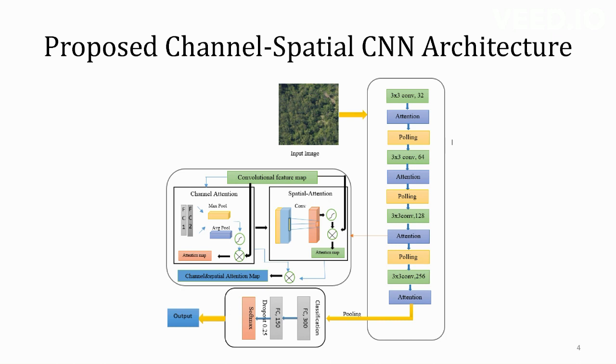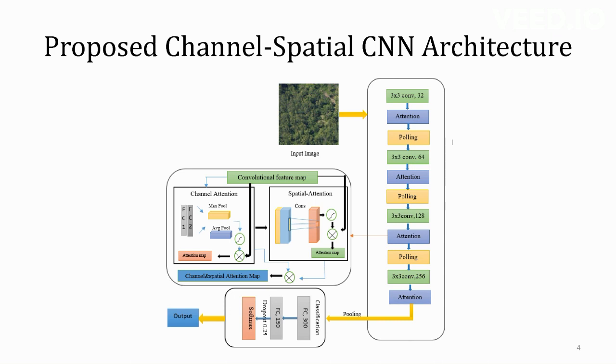Let me explain about the proposed architecture here. As you can see, the input image is passed to these convolutional layers. For every convolutional layer, there is a block called an attention block. We have used four attention blocks here. Firstly, the image is passed through a 3 by 3 convolutional block, and then it passes to the attention block. The attention block contains two operations: one is channel attention, and the other is spatial attention.